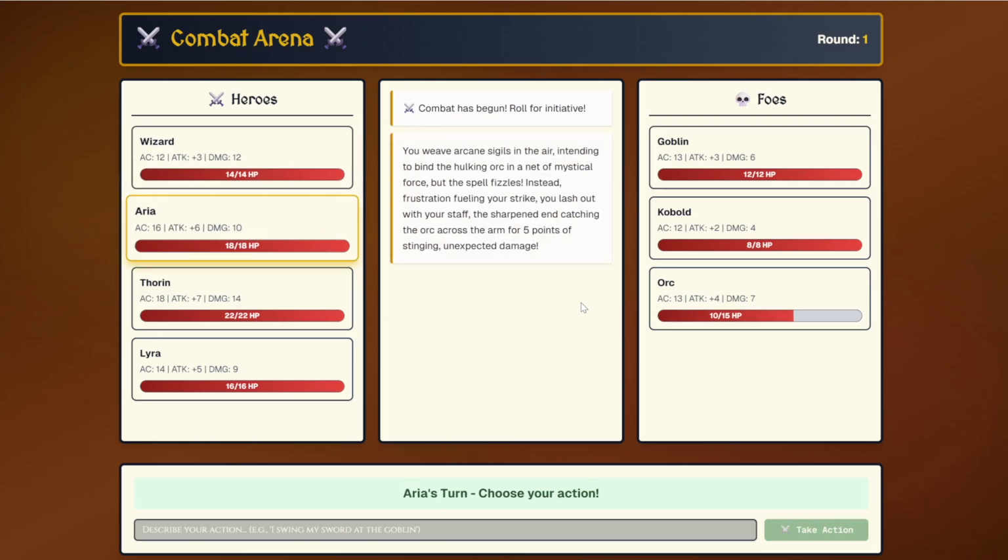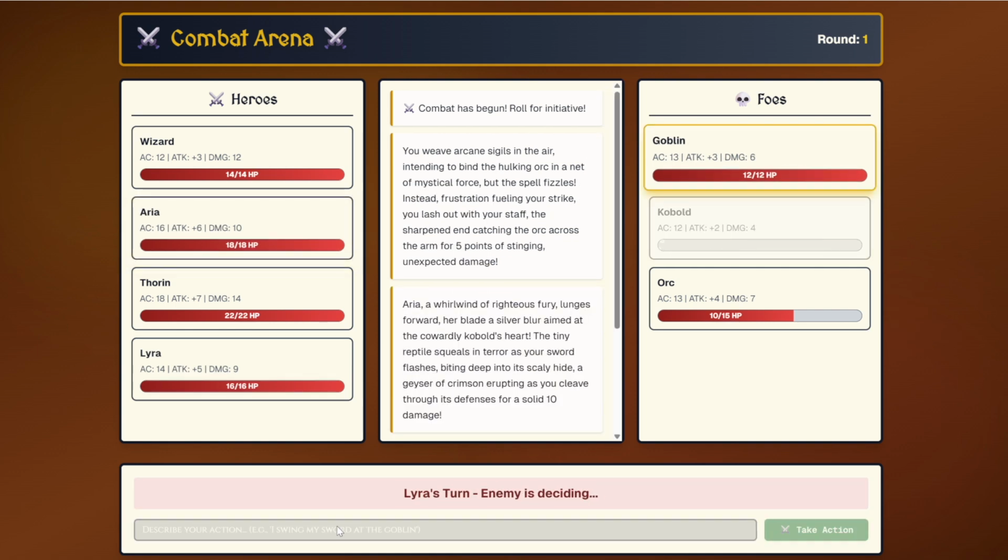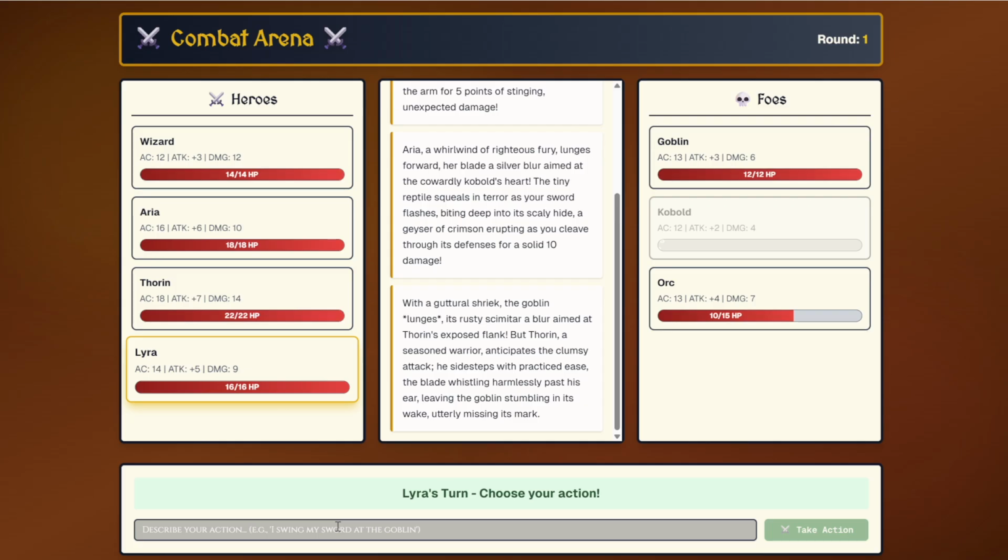Okay, I hit the orc, then it's another player's turn. I'll attack maybe the kobold. Okay, that just kills it, and the goblin then starts to attack us, but it missed. Then, very fortunately, I'll attack maybe the goblin this time.